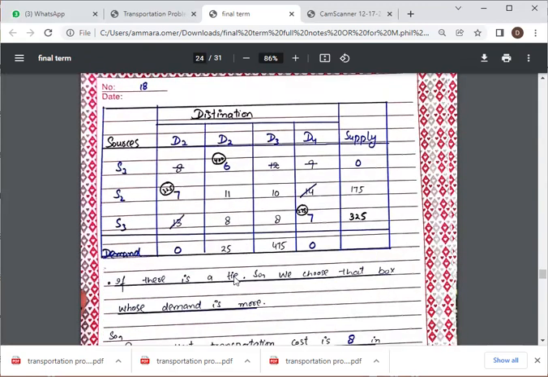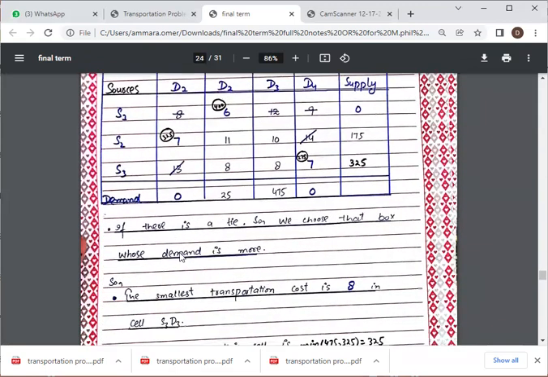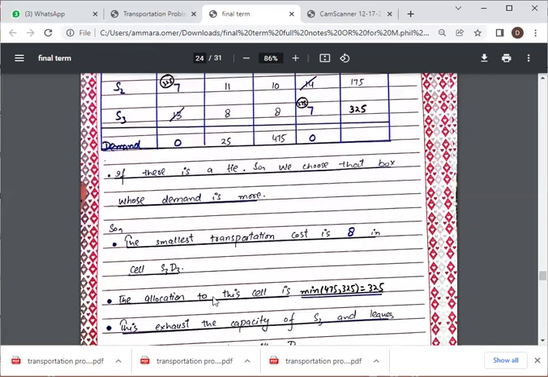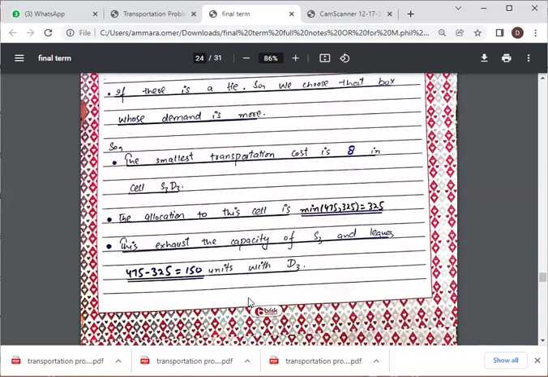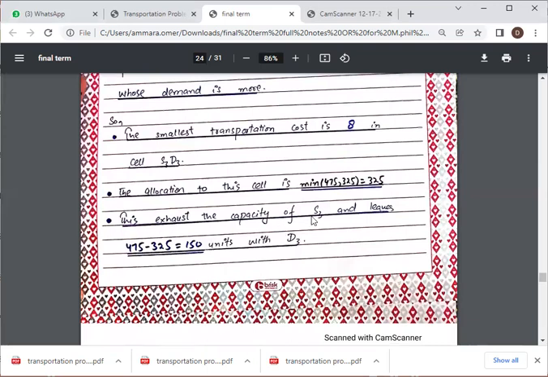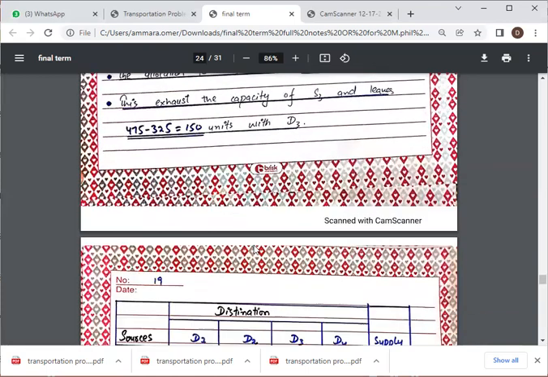If there is a tie, we choose that cell whose demand is more. There is now a tie between 8 and 8, and the smallest transportation cost is 8 in cell S3 D3. The allocation to this cell is the minimum of 475 and 325, which is 325. This exhausts the capacity of S3 and leaves 475 minus 325 equal to 150 units in D3.